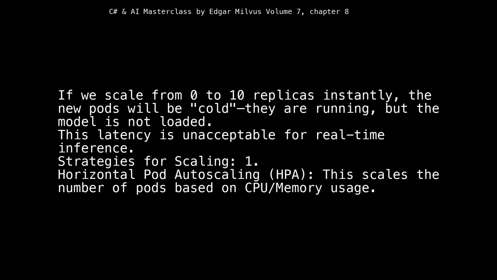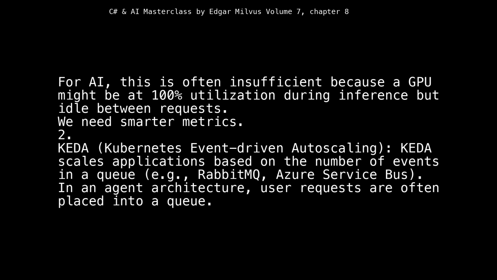If we scale from 0 to 10 replicas instantly, the new pods will be cold. They are running, but the model is not loaded. This latency is unacceptable for real-time inference. Strategies for scaling: 1. Horizontal pod autoscaling, HPA. This scales the number of pods based on CPU/memory usage. For AI, this is often insufficient because a GPU might be at 100% utilization during inference but idle between requests. We need smarter metrics.